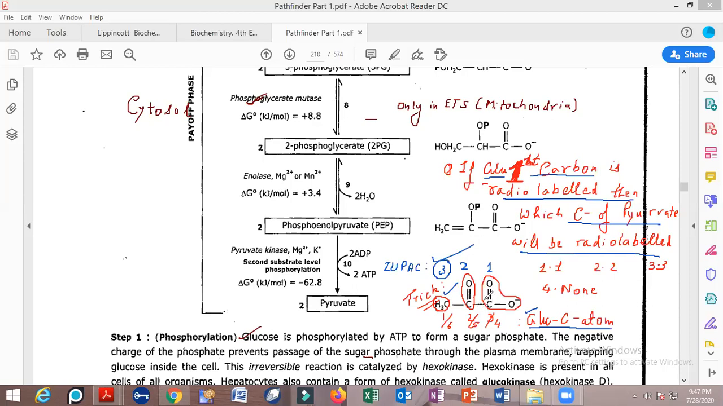No, dear all, you always know that in the IUPAC nomenclature, the naming of a compound is always done from the functional group. So this compound will be named as 1, 2, and 3. So if first and sixth carbon atom of glucose is radiolabeled, the third atom of the pyruvate will be radiolabeled. So if the first and sixth carbon is radiolabeled, then it is the third carbon of pyruvate that gets radiolabeled.